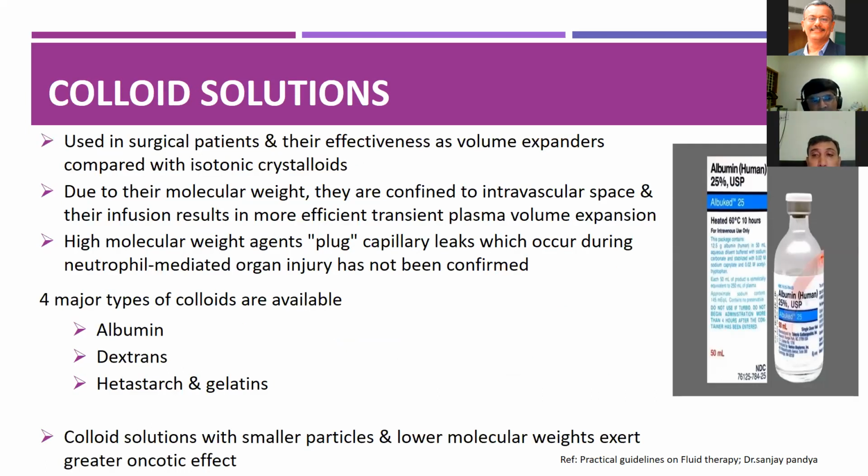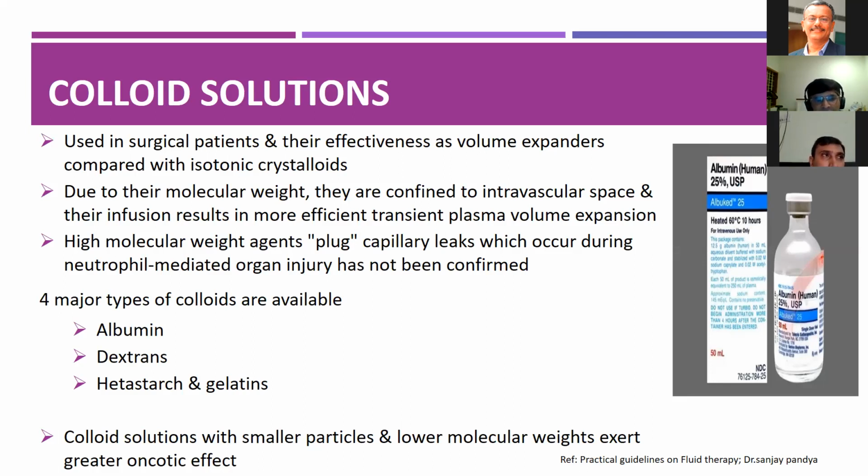Coming to the colloid solutions, they are used in surgical patients for their effectiveness as volume expanders compared with isotonic crystalloids. These have high molecular weight and are confined to the intravascular space, so their infusion is more efficient for transient plasma volume expansion.